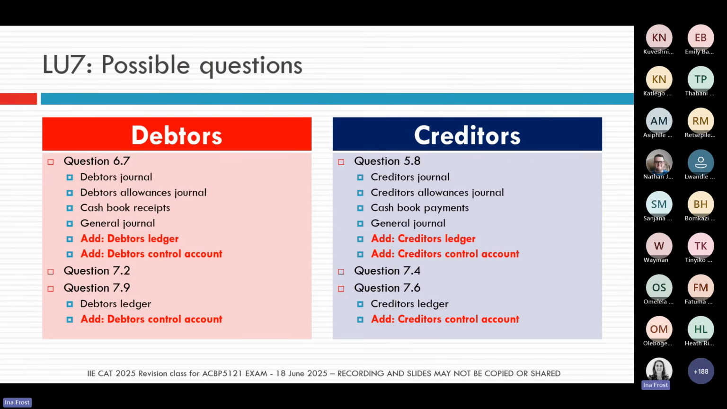Possible questions. Now, my slides today, we're looking very much at debtors, but in Learning Unit 7, we deal both with debtors and creditors. So you need to be able to answer all of these questions for both, for debtors or for creditors. And as you can see here, I'm giving you a list again of all the possible questions that you can practice. And I've also just shown you additional questions that you can add on to each of these questions to make sure that you practice everything on the topic of debtors or on the topic of creditors.